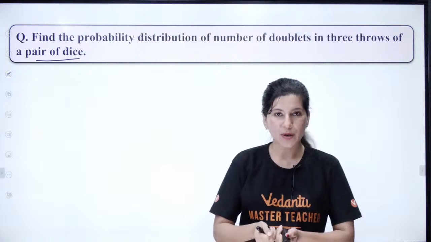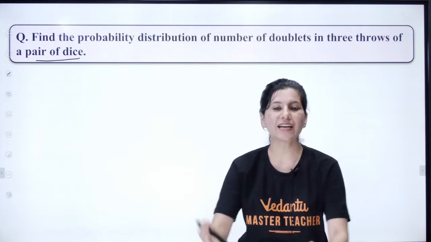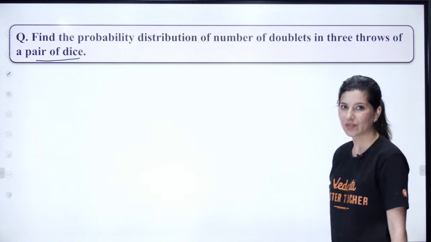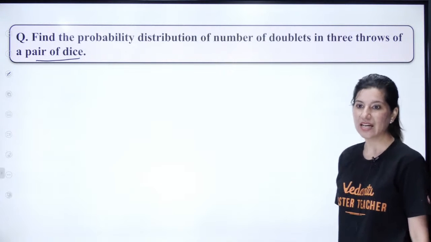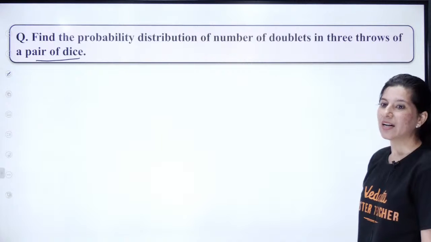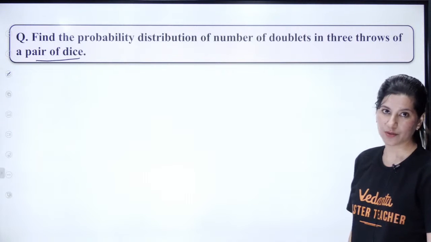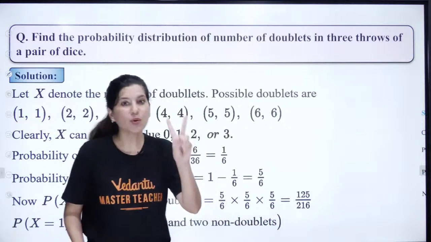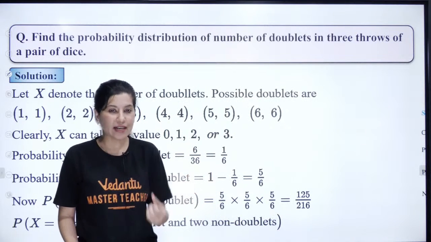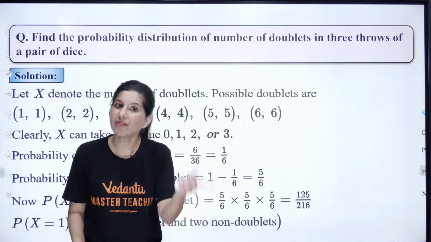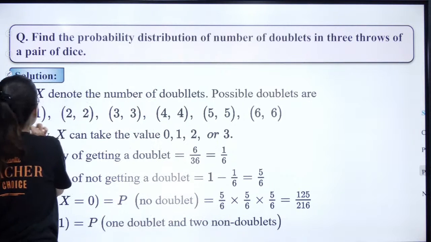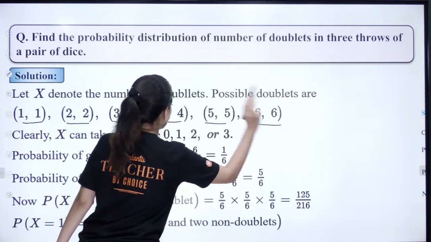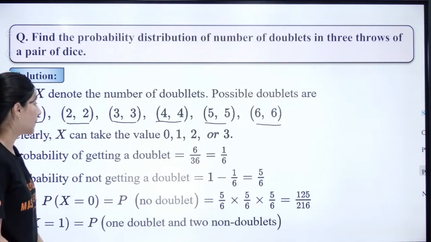Thrice. Pair of dice thrown once, pair of dice thrown twice, pair of dice thrown thrice. And what we are looking for is the number of doublets. So first of all, how do we get doublets? We are having only 2 dice, no 3 dice, right? 2 dice I am throwing. So 1, 1 is a doublet. This is your doublet. This is your 2, 2. This is 3, 3, 4, 4, 5, 5, 6, 6.